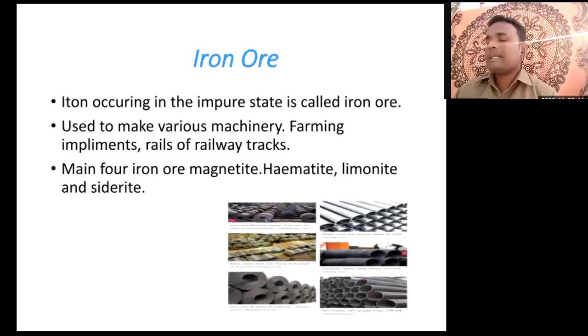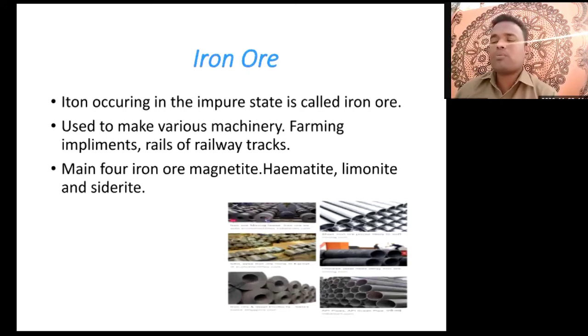So this is about the natural resources. Now, as an example, some important minerals have been given. First on the screen you can see iron ore. Some pictures are given of iron ore. Iron occurring in the impure state is called iron ore. We can say it's iron, but it is in the impure form. When you get it from the earth's surface through mining work, we get it in impure form. That means when you get this, you have to process it, so it will be useful to us.